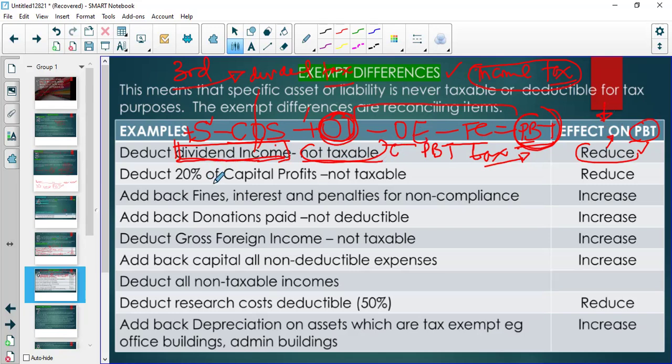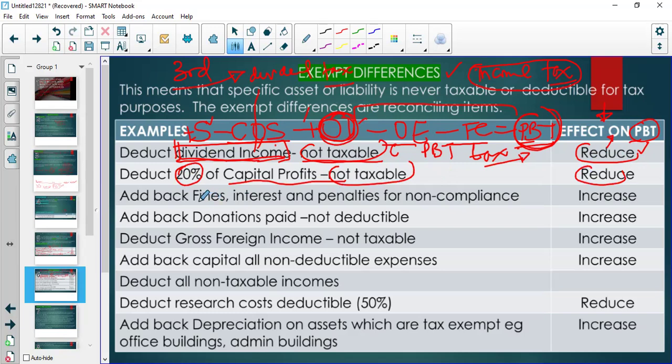Another rule, and I want you to know this as a rule, is that there is what you refer to as capital profits. We will demonstrate with an example now. I have an example that we're going to cover. So there are capital profits, right? 20% of that is not taxable. So we have to subtract that under other income. And so the effect is to reduce profit before tax.